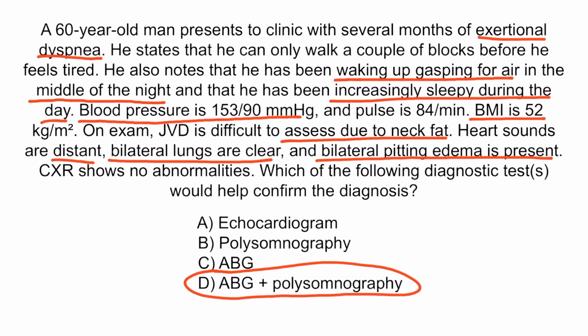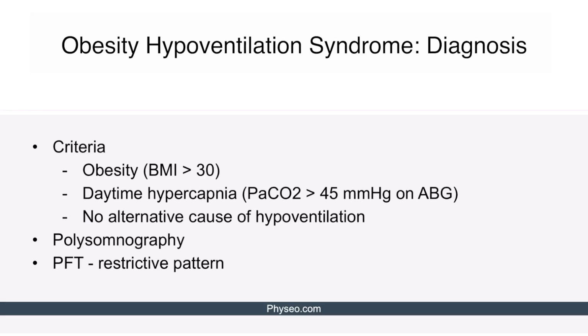While polysomnography will be helpful to evaluate for both OHS and OSA, since there is concern for OHS in our patient, we must make sure that we obtain an arterial blood gas. Recall from our discussion on the diagnosis of OHS that the key differentiator between OHS and OSA is hypercapnia, indicated by a PaCO2 of greater than 45 on ABG.